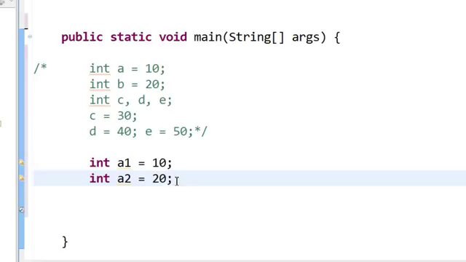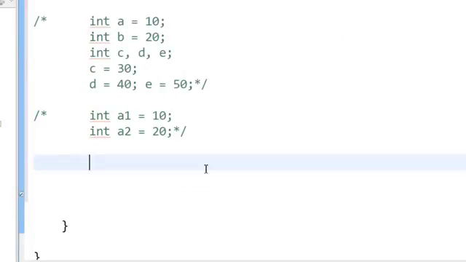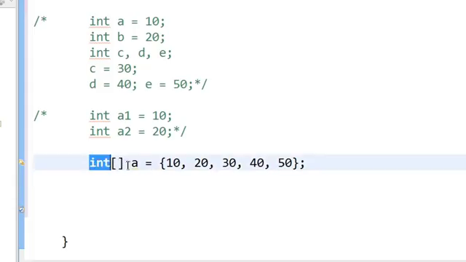So what is an efficient way of storing large amounts of uniform data? To do that, let me block this code. An efficient way of storing large amounts of uniform data is called arrays. So if you want to store a large amount of data, the best way to store the data is, here I have declared an array of a. How you declare an integer array is you say int square brackets a equal to all the numbers that you want to store in an array.